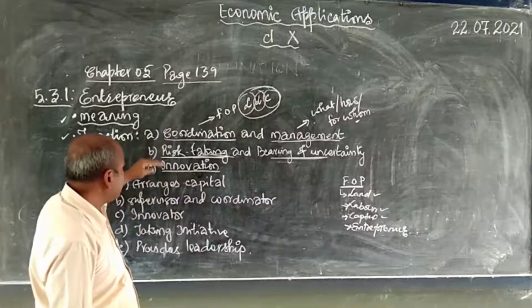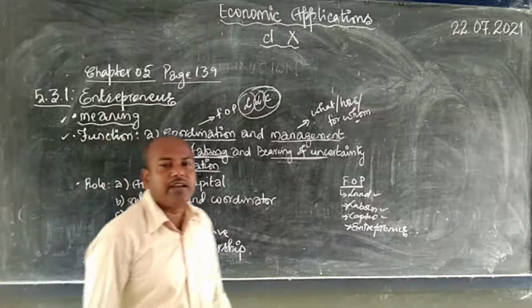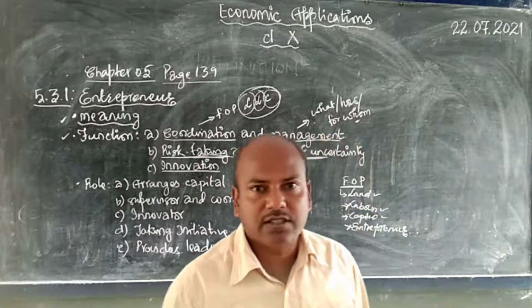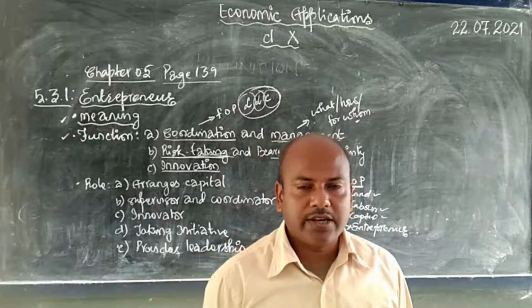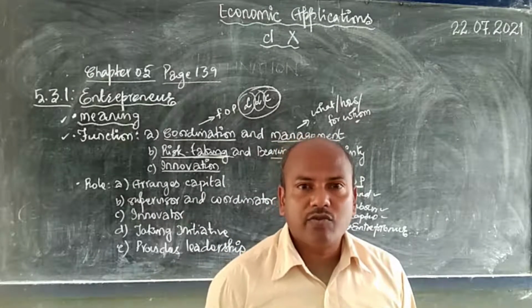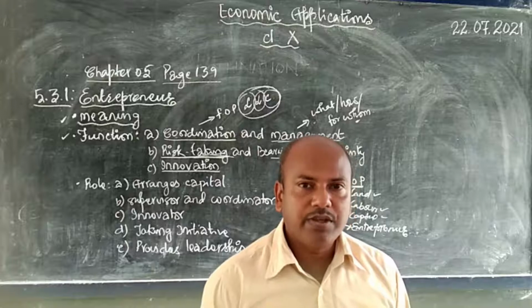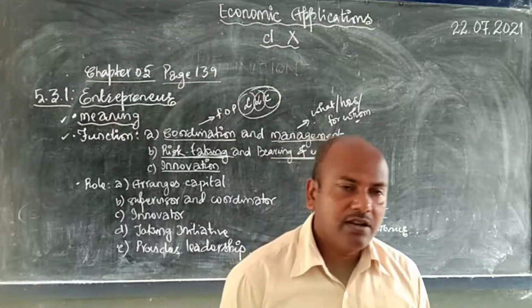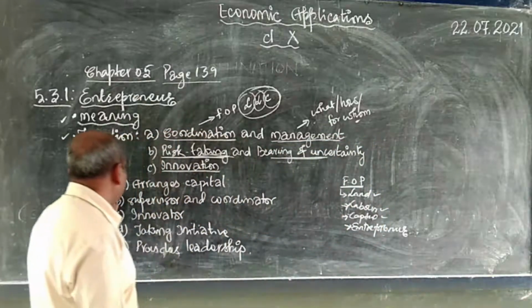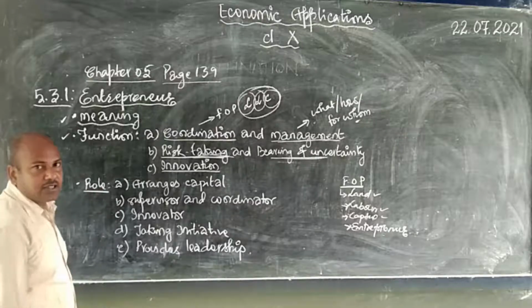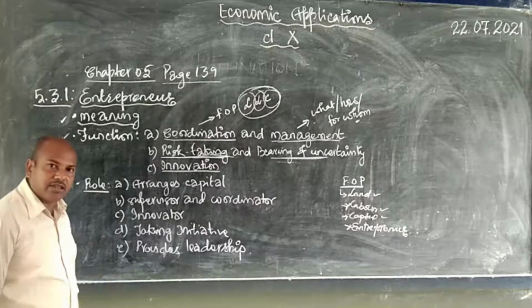So these are the three functions that an entrepreneur must perform, and a person who performs these three functions is an entrepreneur. Okay, so now definition and the function we have completed. Hope you have understood. We move on to the last topic from this lesson called role of an entrepreneur. According to the syllabus, this is the last topic that we need to deal with.